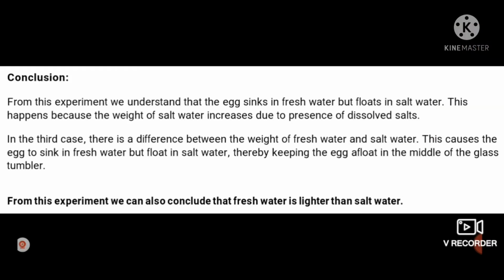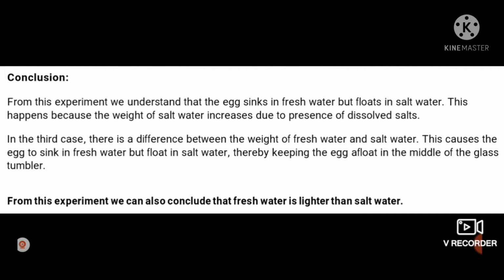From the activity we can conclude the following. First of all, we are putting the egg or the lemon in fresh water. In the second glass we are taking salty water, and in the third glass we are taking salty water, putting the lemon, and then adding fresh water. So we kept on adding fresh water in the third glass. From this experiment what do we conclude?